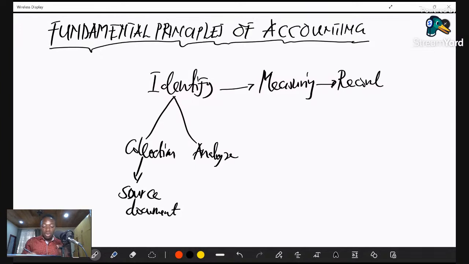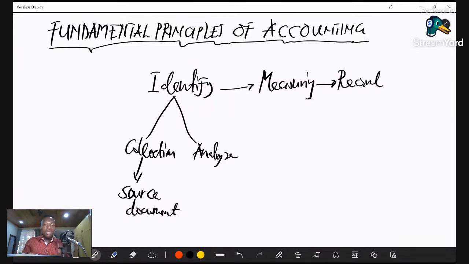So once we get a source document, we analyze the source document. Under this process, we are trying to identify the financial transaction that has occurred. This is what we call the identification process. So in identification, we try to analyze whether that transaction has a monetary substance. Let's keep in mind that accounting is all about accounting for financial activities, accounting for financial transactions.